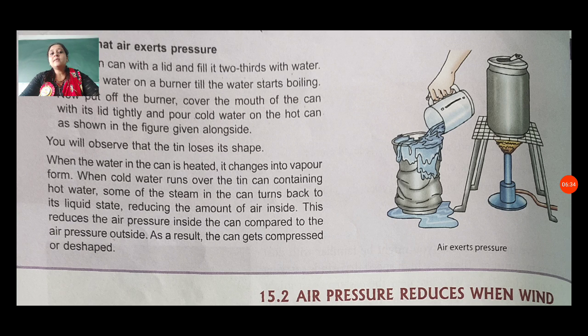When cold water runs over the tin can containing hot water, some of the steam in the can turns back to its liquid state, reducing the amount of air inside. This reduces the air pressure inside the can compared to the air pressure outside. As a result, the can gets compressed or disfigured. Because of this, the shape of the tin is changed here.